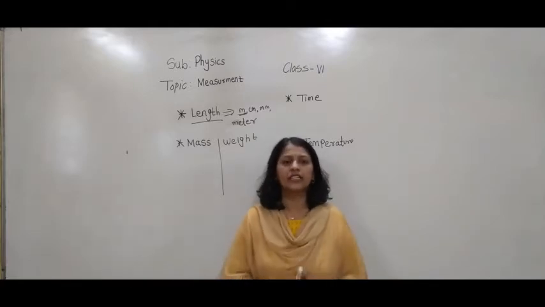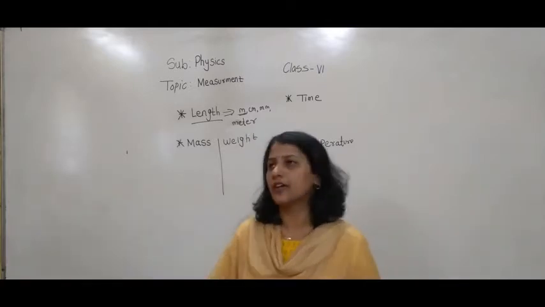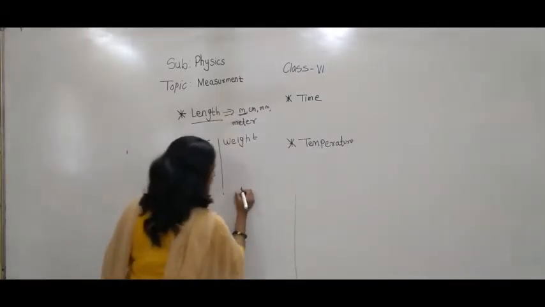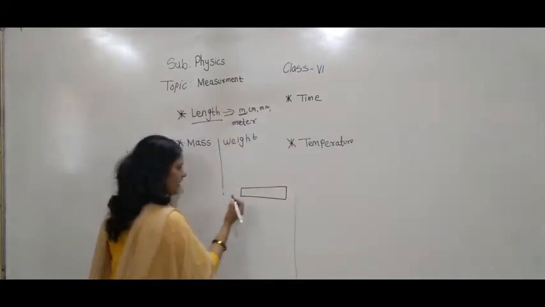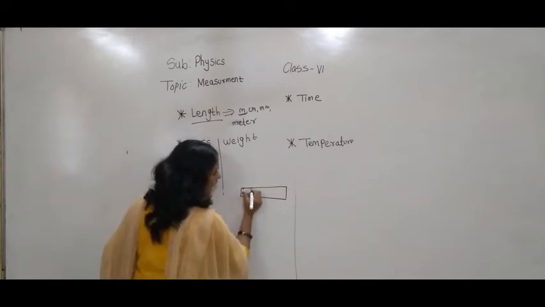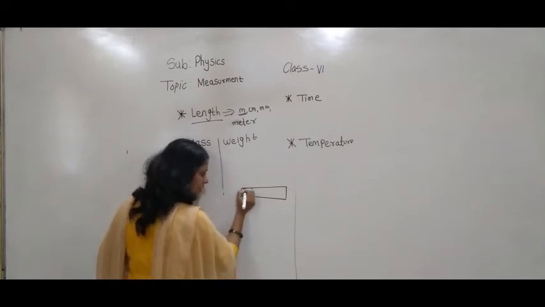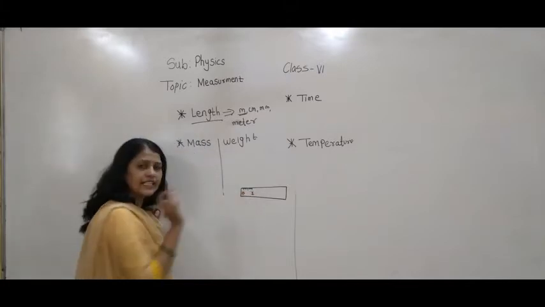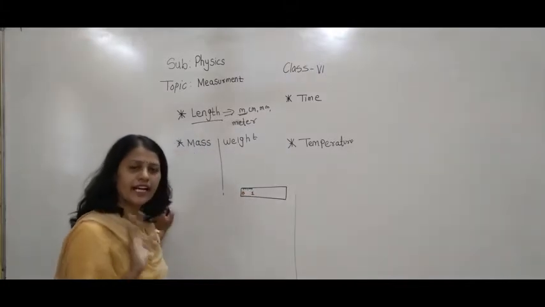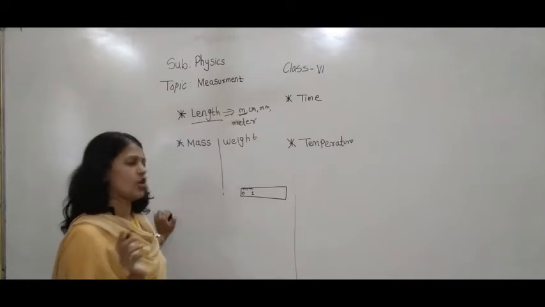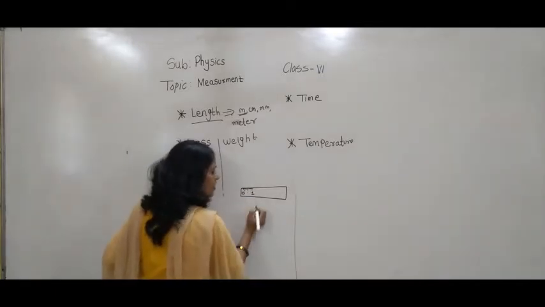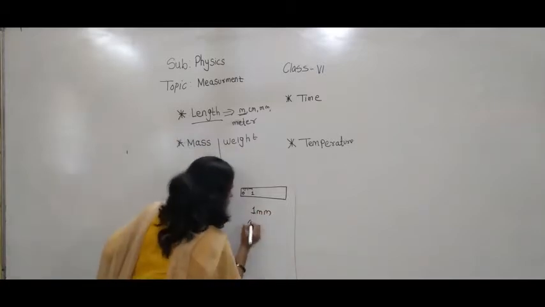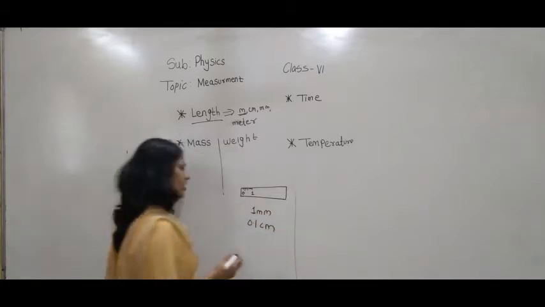Now suppose this is a scale. There is a point 0 and 1, and between them there are 10 divisions. So one line is 1 mm, or 0.1 centimeter.